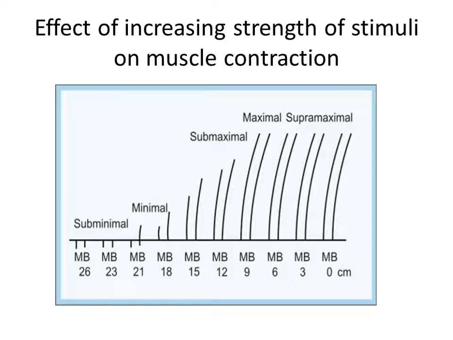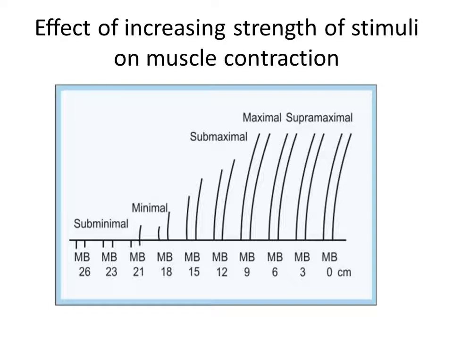With a subthreshold stimulus, the muscle does not contract as the current supplied does not have enough strength to excite the muscle fiber. The threshold stimulus excites few motor units and gives weak contraction.